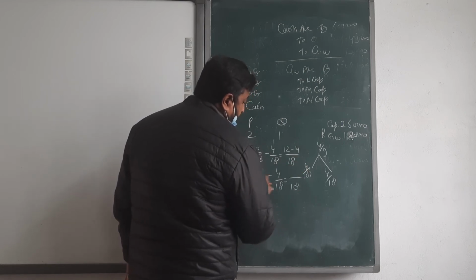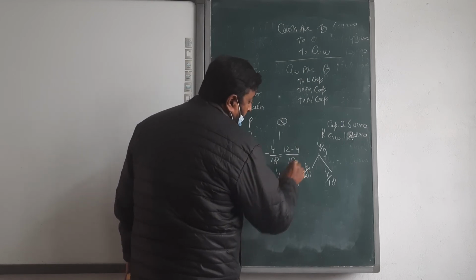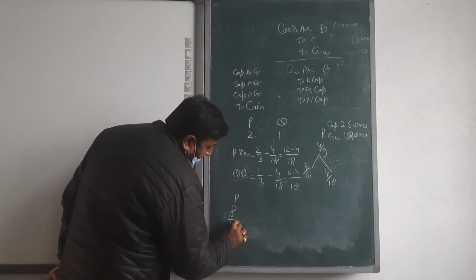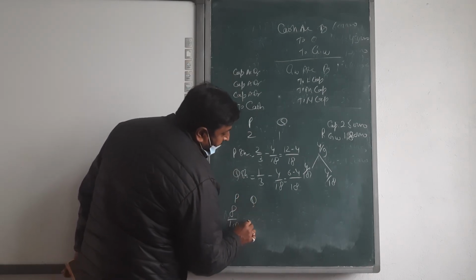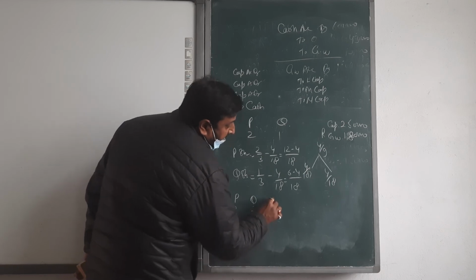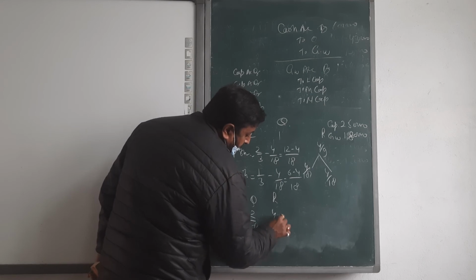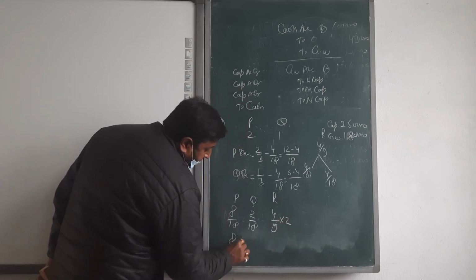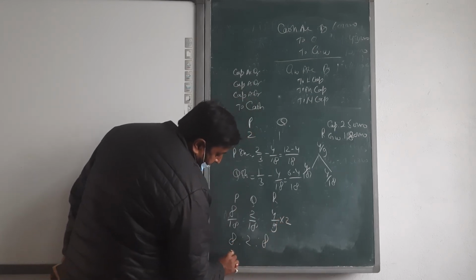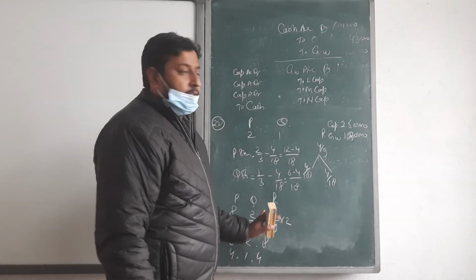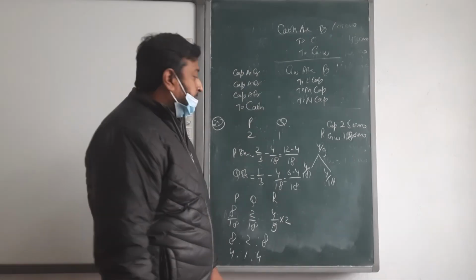Here again 6 minus 4. Then P is 8/18, Q is 2/18 and R is 8/18, since 4/9 is 8/18. So 8:2:8, which means 4:1:4. Clear?